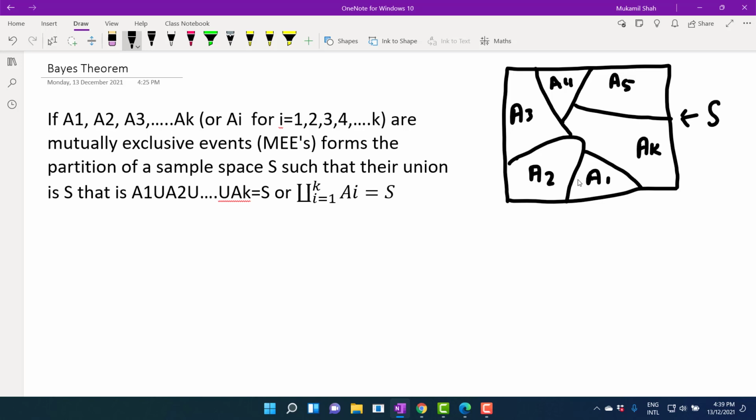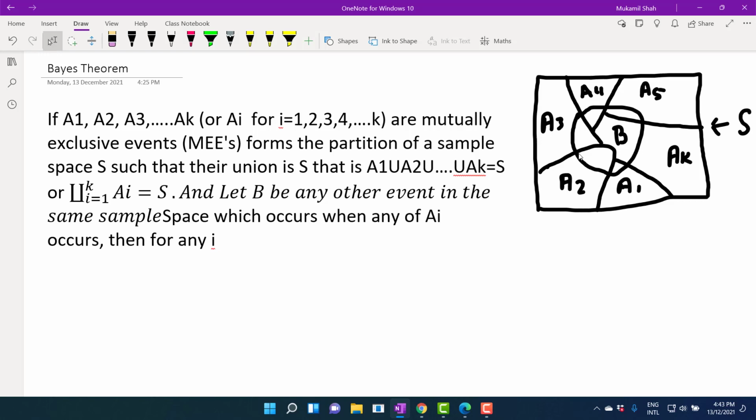And let B be any other event in the same sample space which occurs when any of AI occurs. For example, B must cover a certain portion of each and every event. So when any of AI occurs, B cannot occur independently. B may occur when either A1 occurs or A2 or A3, A4, A5 or even AK occurs. So it means that B cannot occur independently.